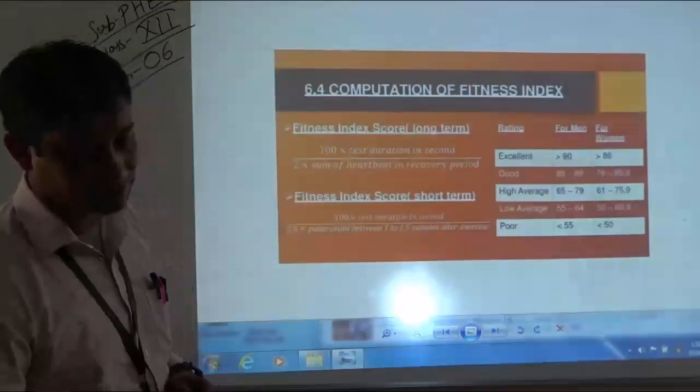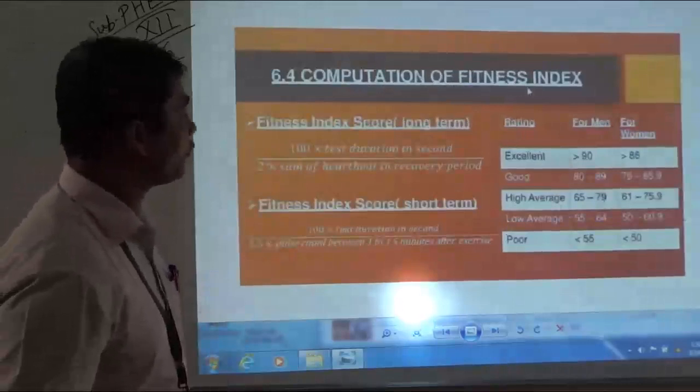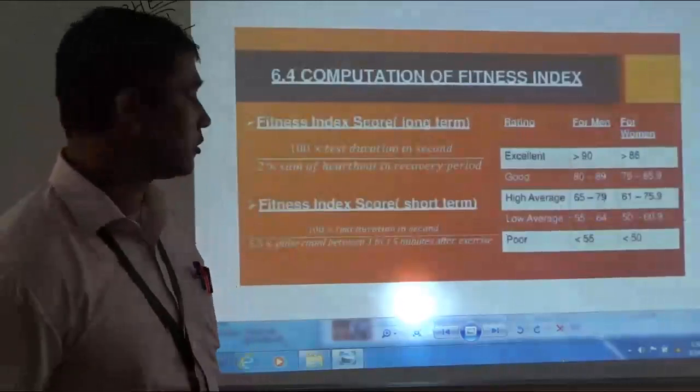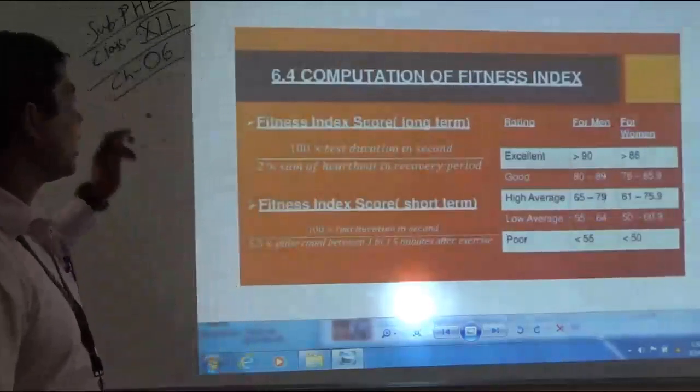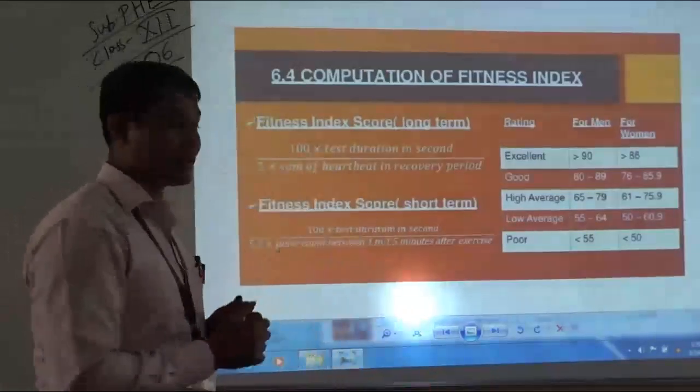Next, students, as you can see in the slide, the computation of fitness index. So this is a slide on how to find out the fitness index.